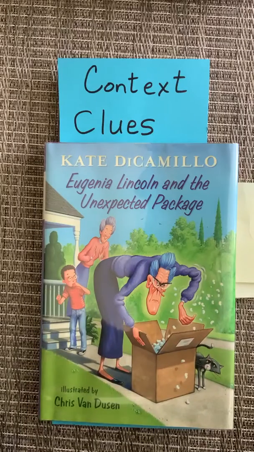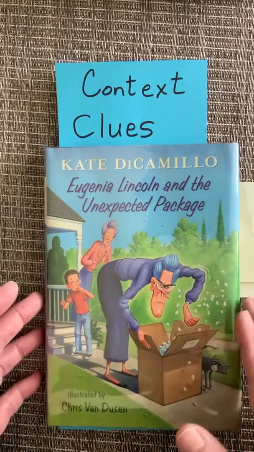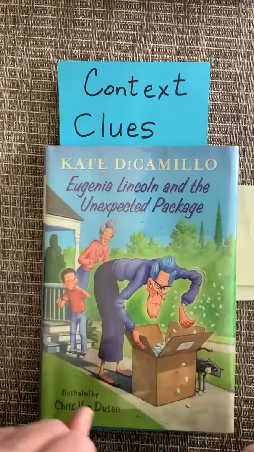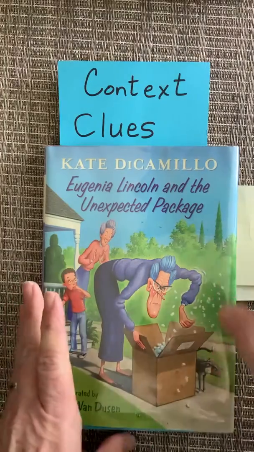Good morning, friends. Now that you've had a little warm-up exercises, recalling context clues and some of the strategies that we can use when we encounter words that we don't know, we're going to do some practice drills and practice them a little bit more using some of the context from our book, Eugenia Lincoln and the Unexpected Package.